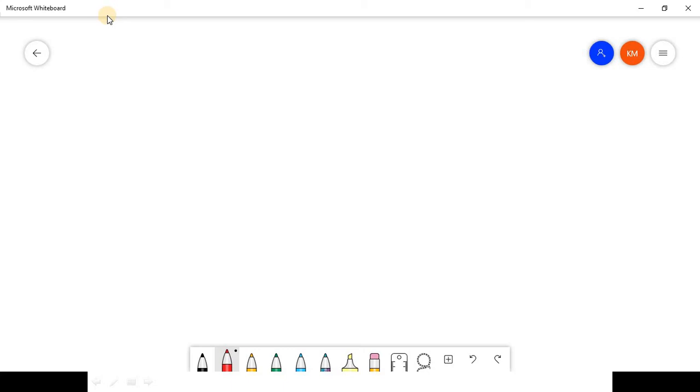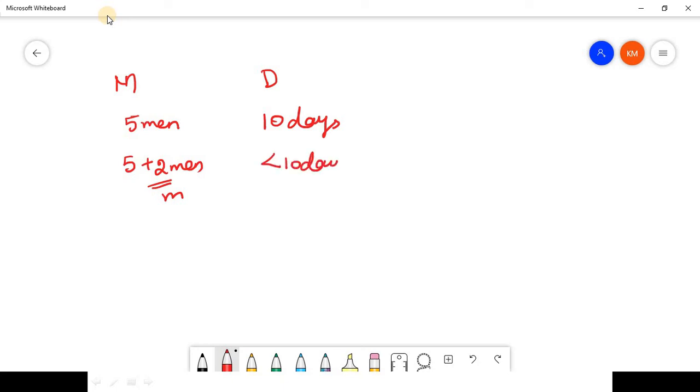So, there are M men initially. Let us consider there are 5 men initially, and they take D days to complete, so let us consider 10 days. If there were more men, like 5 plus 2 men extra, this is small m, they take definitely less than 10 days to complete the work. So this value will be small d.